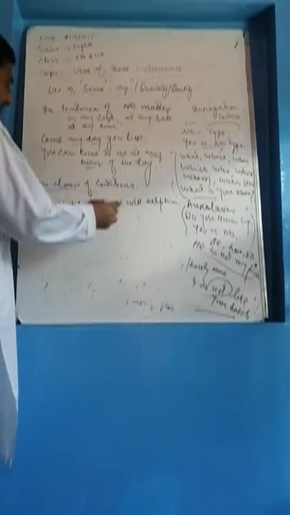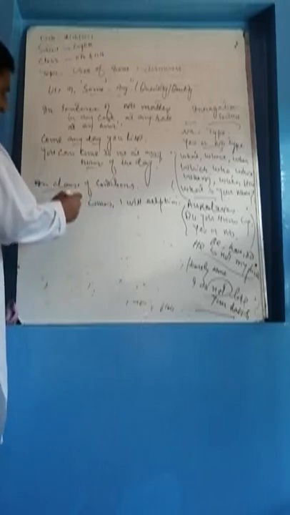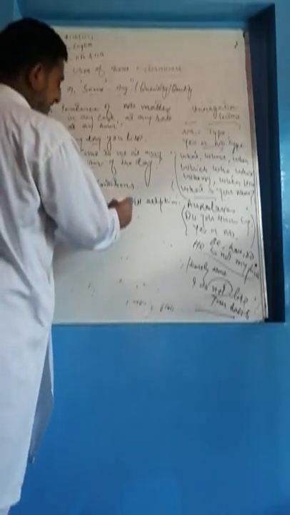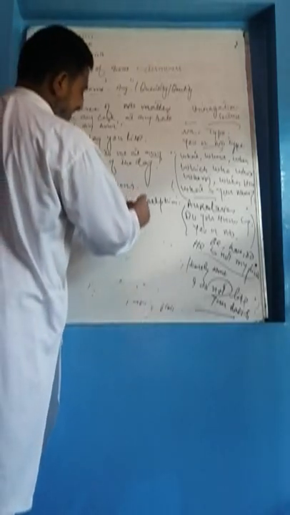Just to see. If he comes, I will help him. Here you see, it is a subject and then it is predicate. You know that we divide a sentence into two parts, that is subject and predicate.